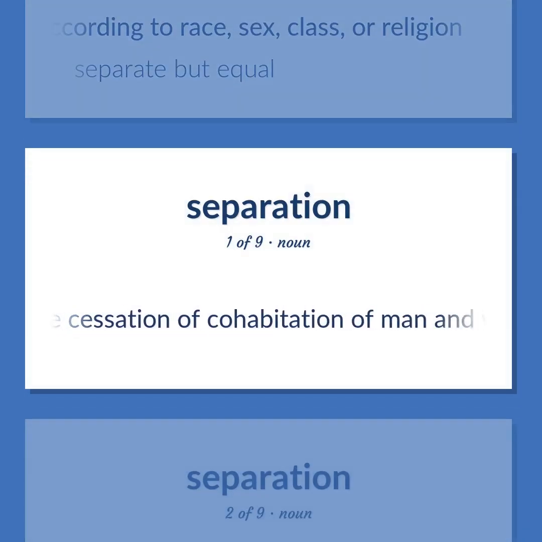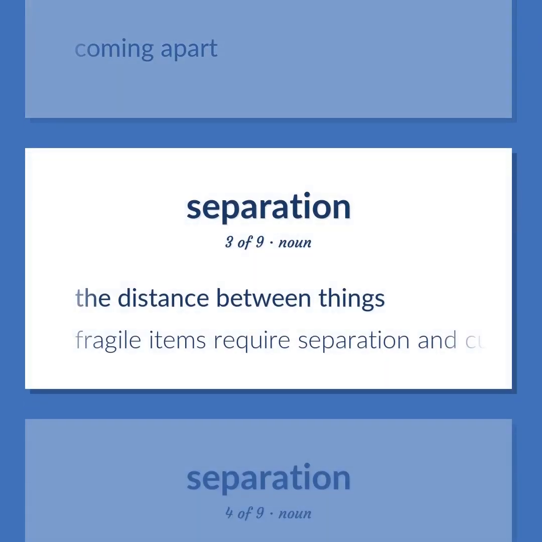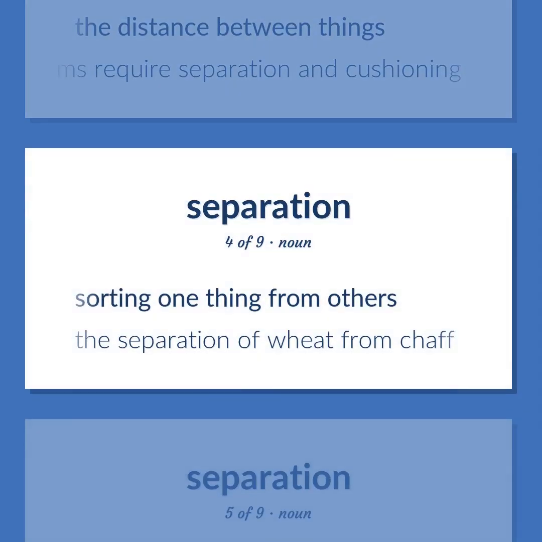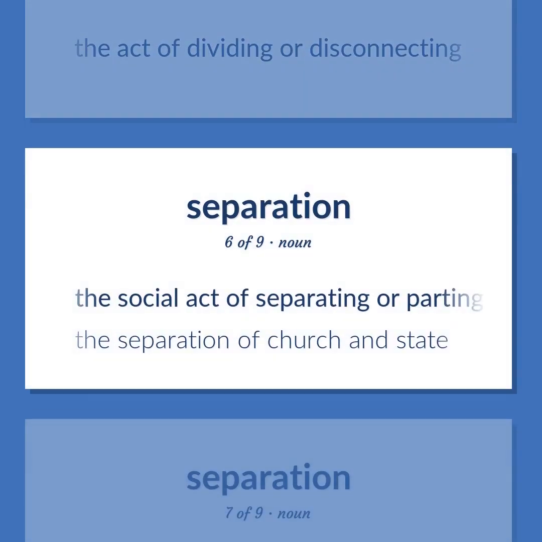Law. The cessation of cohabitation of man and wife, either by mutual agreement or under a court order. Coming apart. The distance between things. Fragile items require separation and cushioning. Sorting one thing from others. The separation of wheat from chaff. The act of dividing or disconnecting. The social act of separating or parting company.